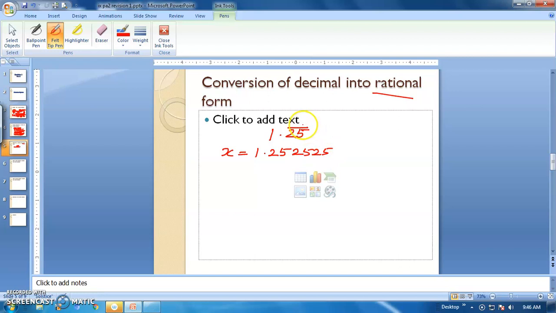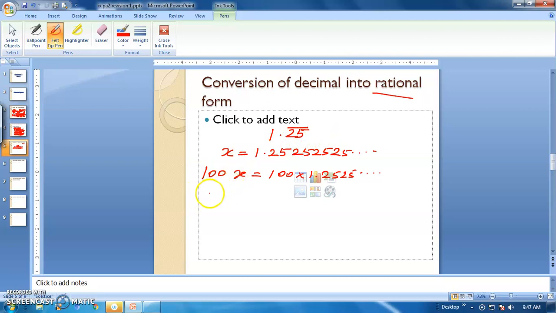The bar is above 2 and 5 both, therefore 2 and 5 both are repeating here. First you have to take x equal to the particular number. How many digits are repeating here? 2 digits are repeating, so we need to multiply both sides with 100. Suppose only one number is repeating, it is enough to multiply with 10. According to the number of digits, we get the number of zeros.